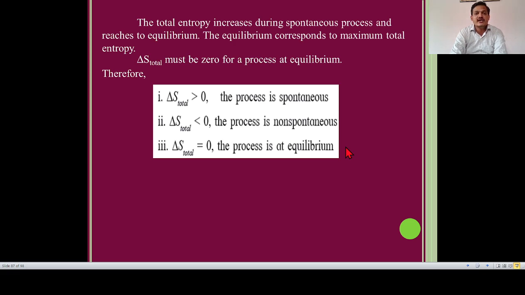In short, if delta S total is positive, the process is definitely spontaneous. If delta S total is negative, the process is definitely non-spontaneous. And if delta S total is equal to 0, the process is definitely at equilibrium. These three criteria are really very important. Okay. So in this video lecture, we completed some very important points regarding spontaneity. Hopefully you understood this. Thank you.